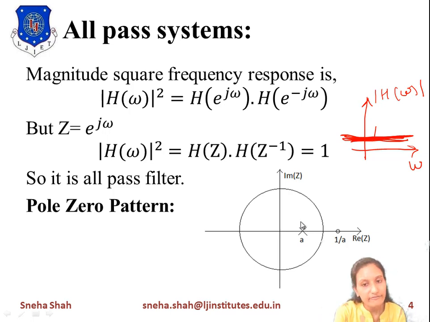So if we take a pole at value a, then its inverse equals 1 upon a, and at the value 1 upon a we represent the zero. So we can identify an all pass system from the pole zero plot also. If in any pole zero pattern the pole is inside the unit circle and the zero is outside the unit circle with the inverse value, then it is an all pass system.